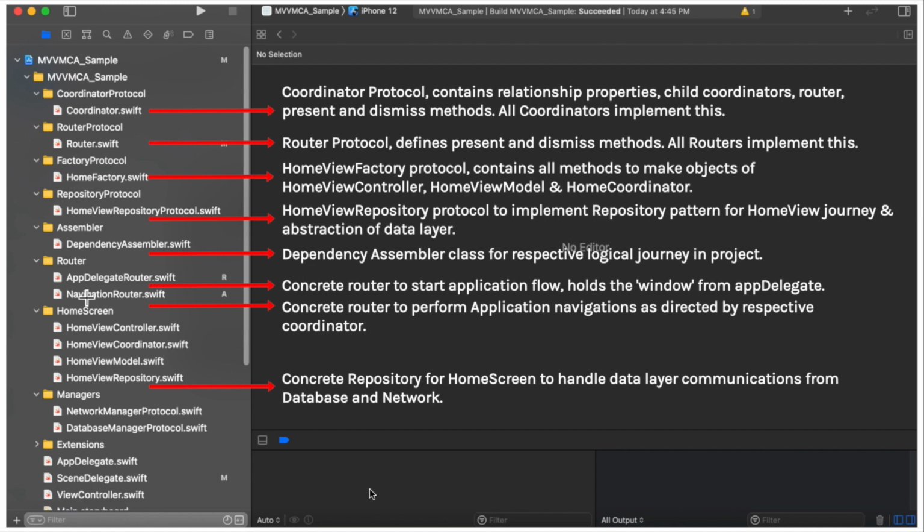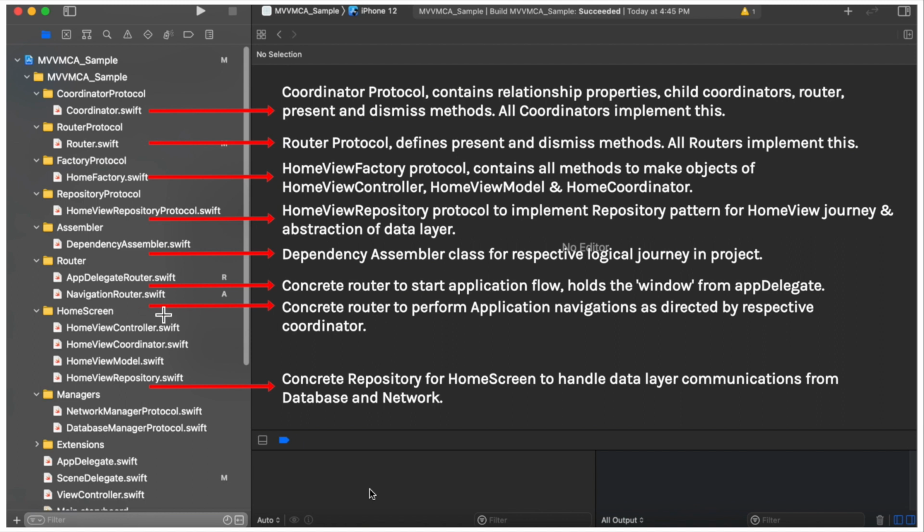And next class is AppDelegateRouter.swift. So this is basically the concrete router class that implements the router protocol, but it has the single responsibility to start the application flow, and that basically governs from the app delegate or the scene delegate. So this is our first concrete router that implements the router protocol.